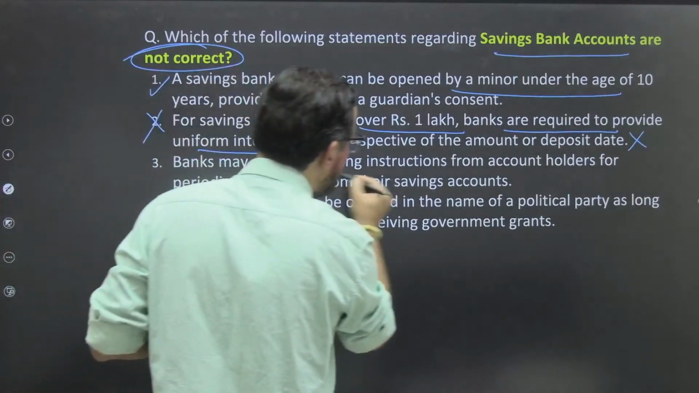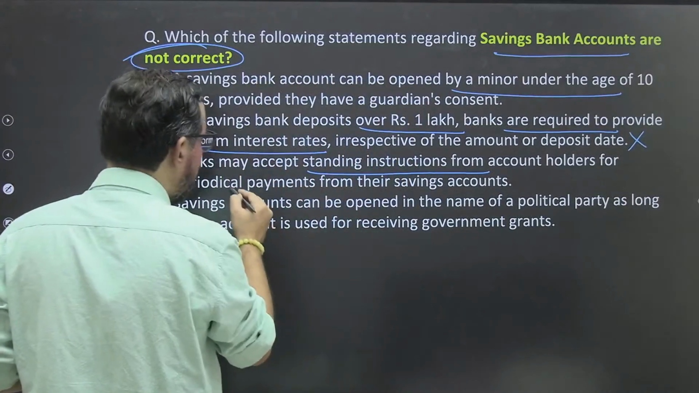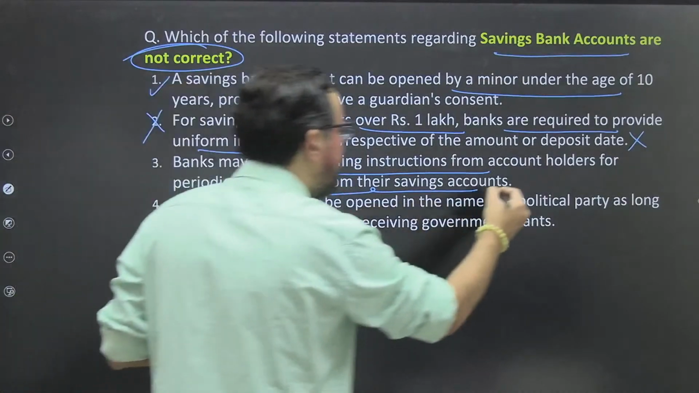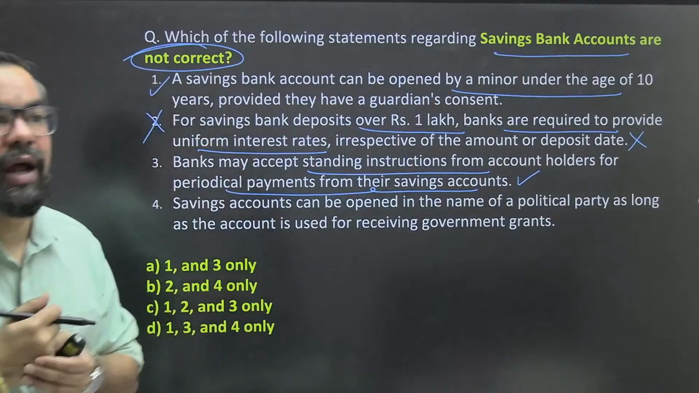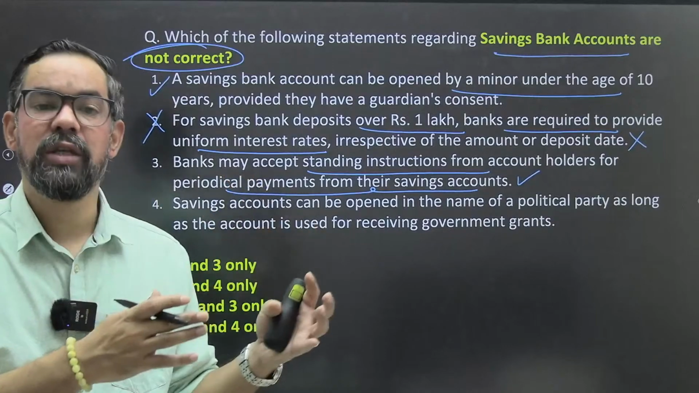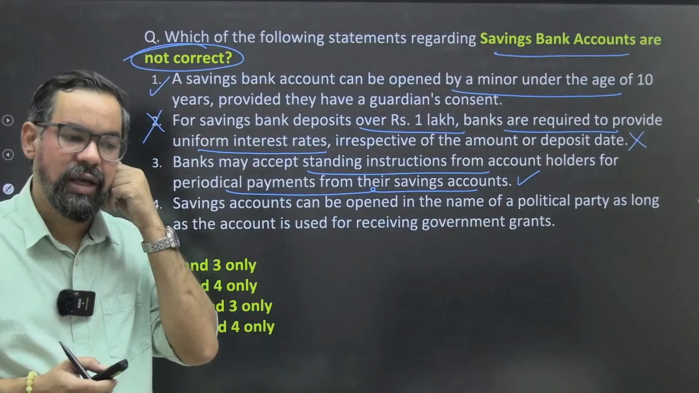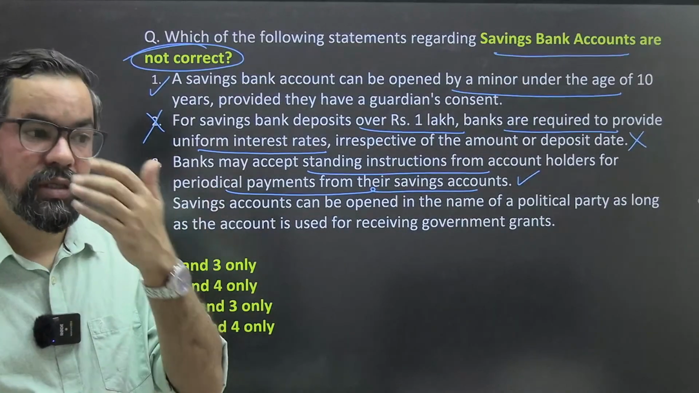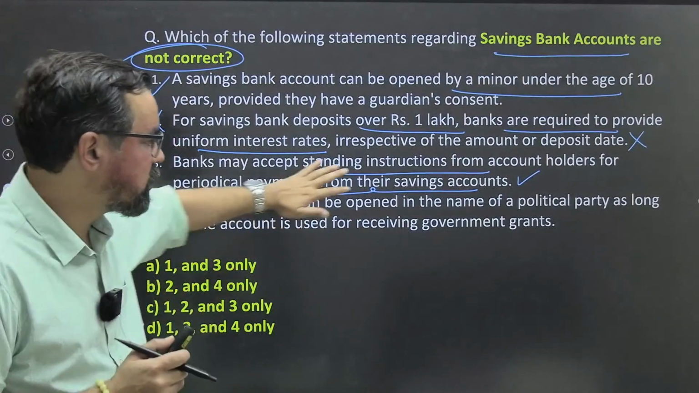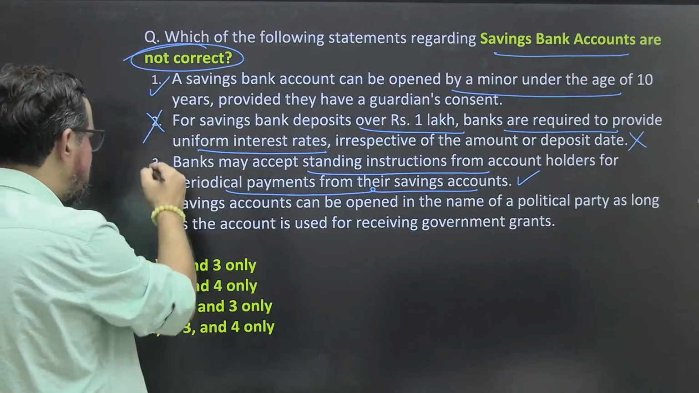So this makes this statement wrong. Banks may accept standing instructions from account holders for periodic payment from their saving accounts. Again, this is 100% true. So we may accept standing instructions like payment toward club charges or insurance premium or any other one. It is something like if a customer is investing in SIPs and all, that standing instruction can be accepted, and accordingly the bank can act on behalf of the customer. So this is true.